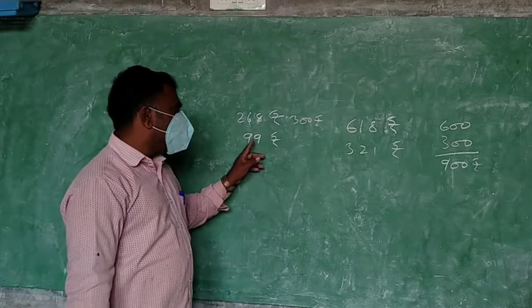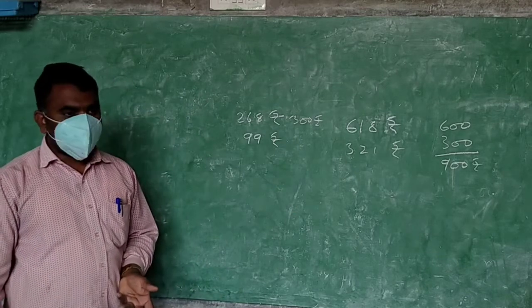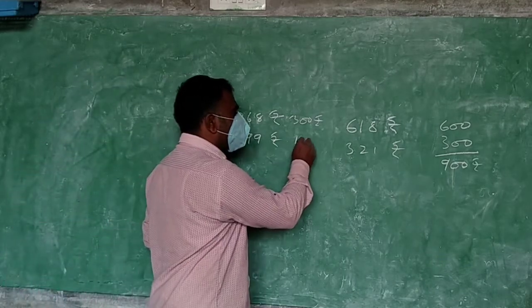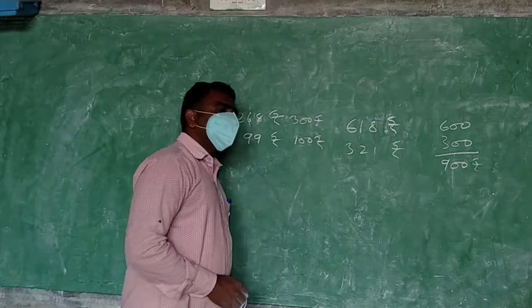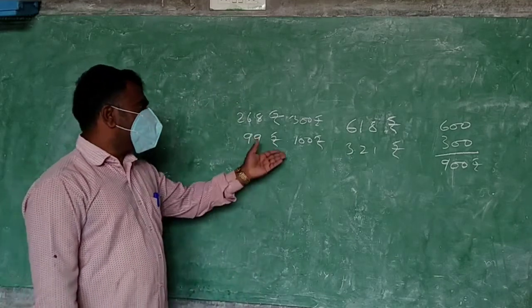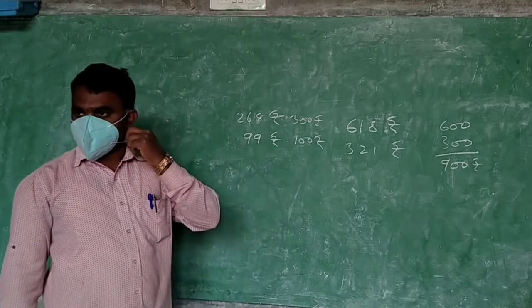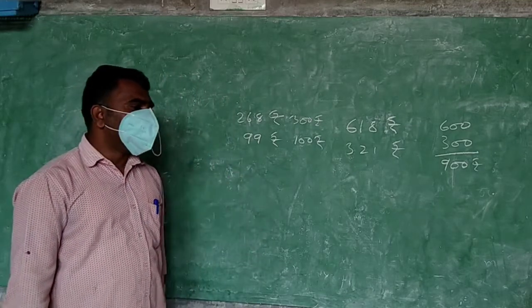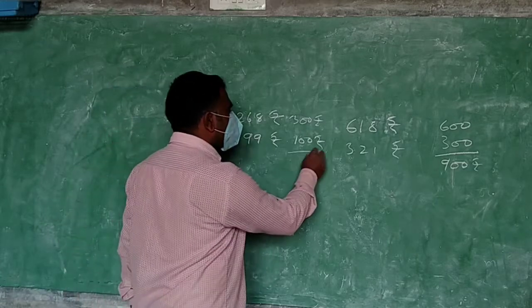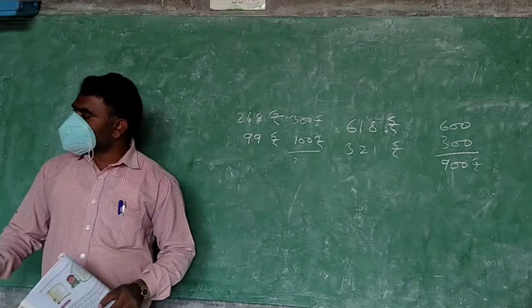And what happened? 99 rupees he spent for the food. 100. Spent means he purchased. How much is saving means remaining only, no. How much is remaining means what have to do? Subtraction will do. So 300 minus 100 will be 200. So what will be the answer? 200. If the answers are there, you can take them.